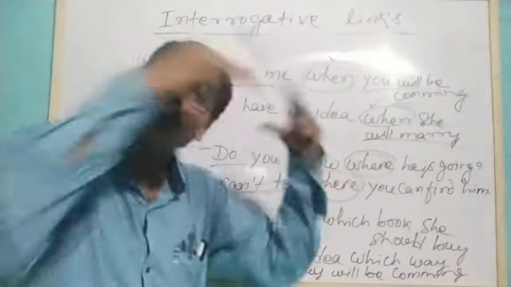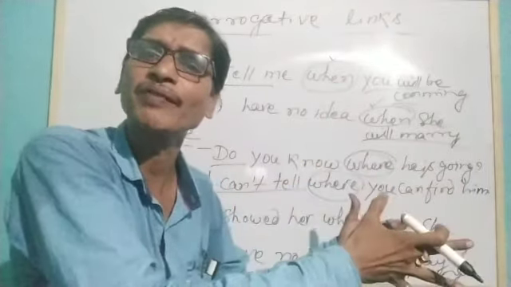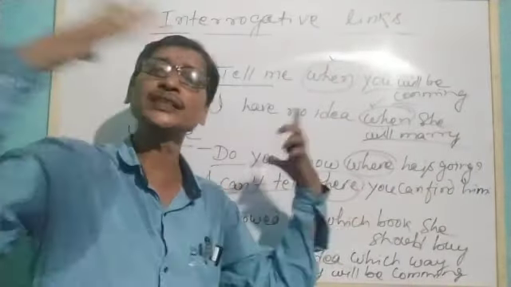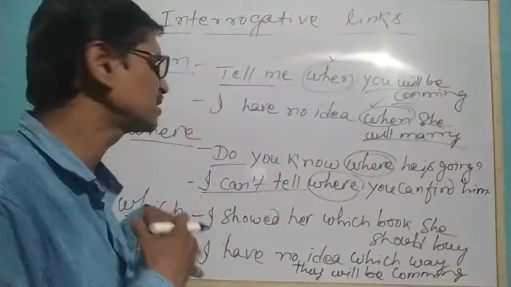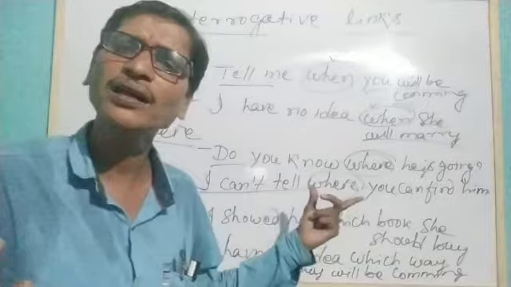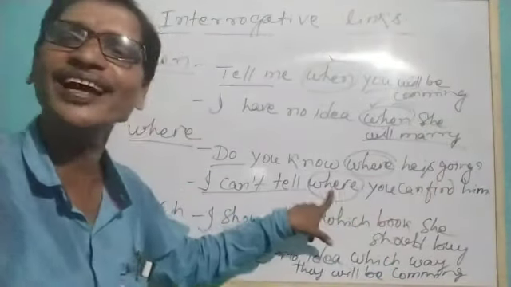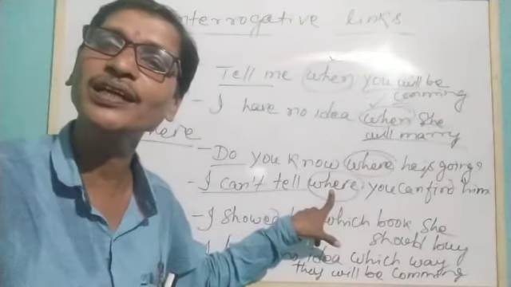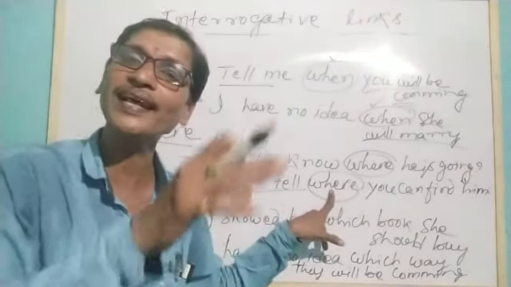That means I have no idea about the place you can find him, whether it is his office, in the market, or somewhere else. I have no idea. Understand? So here "where" is functioning as an interrogative link. It means the location, the place.